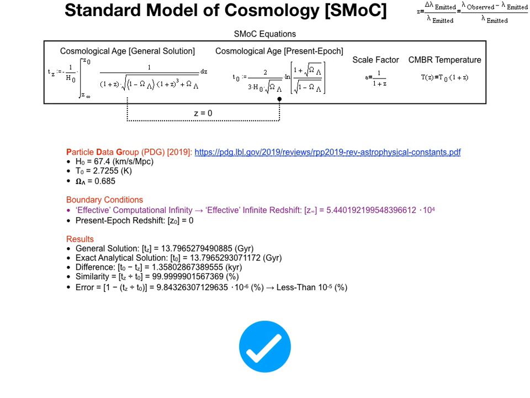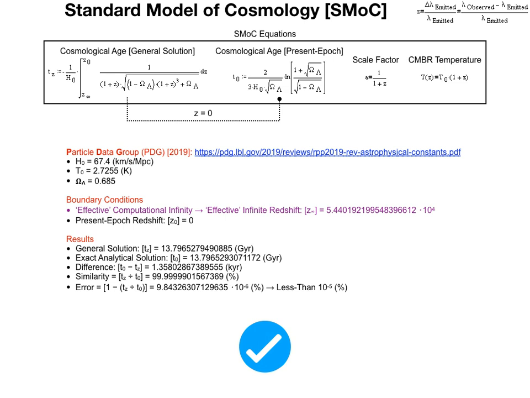We can see from the information on screen that the difference between the general solution t sub z and the exact analytical solution t sub 0 is less than 1,359 years. This is a negligible difference considering that the age of the universe according to both solutions is approximately 13.797 billion years.